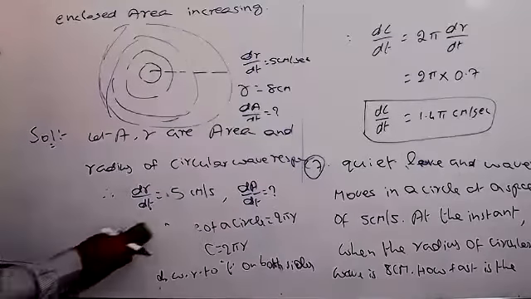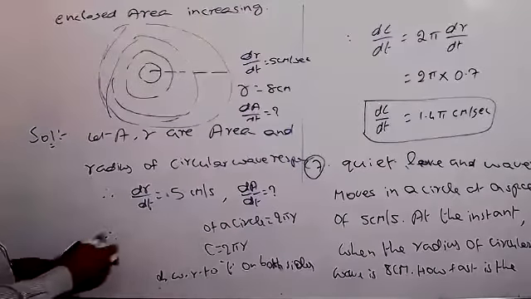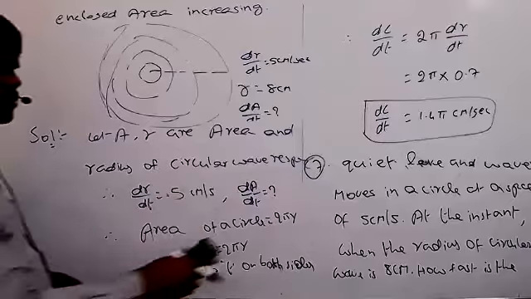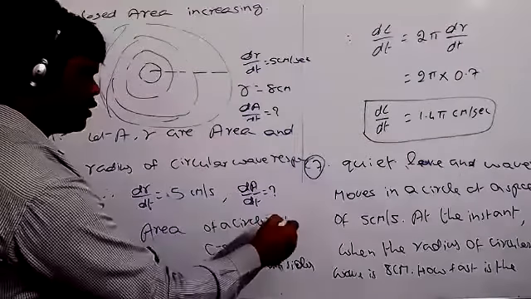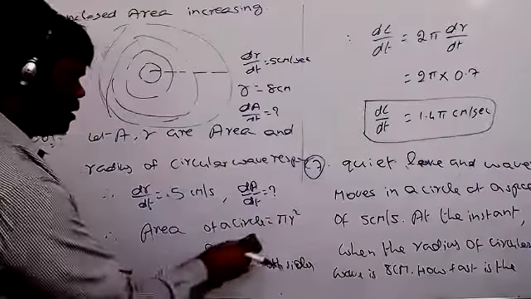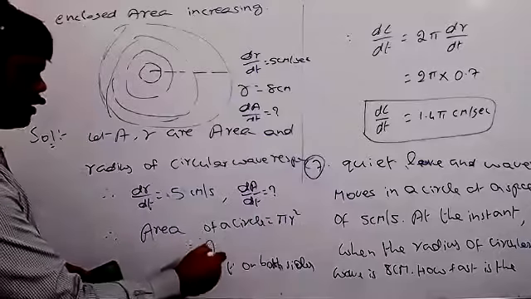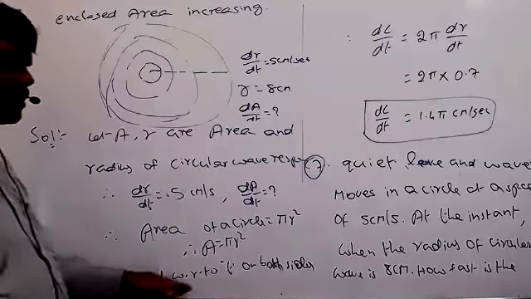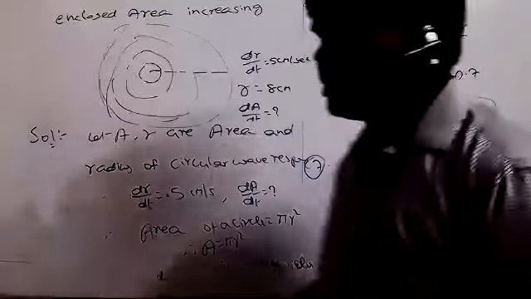Now here you can write area of circle equal to how much? Pi r square. So therefore A equal to pi r square. Differentiate with respect to time on both sides.